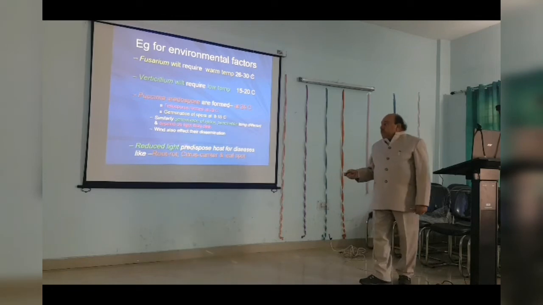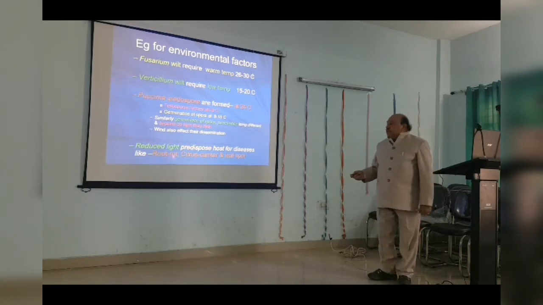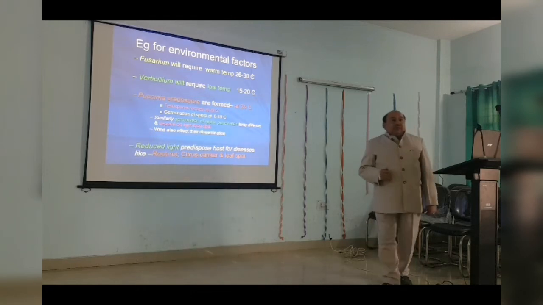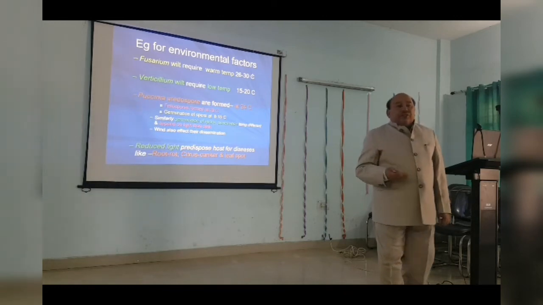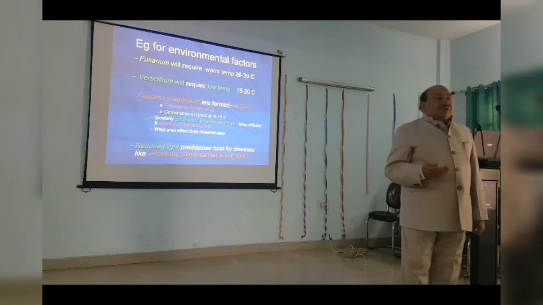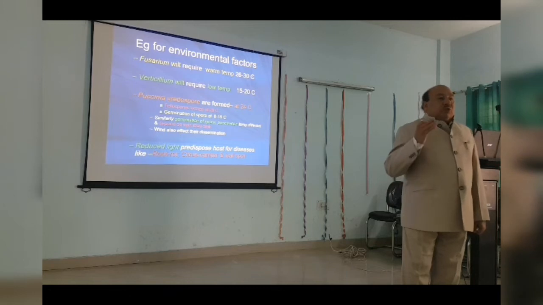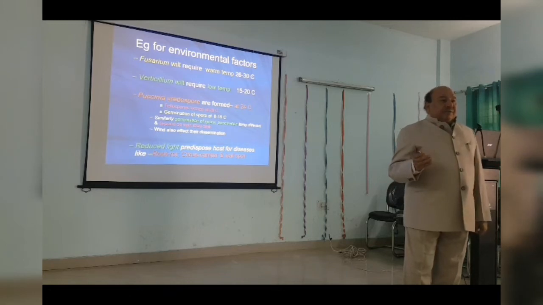Likewise, reduced light predisposes the host to diseases like root rot. If the light is less, then root rot, citrus canker, leaf spots are important diseases that occur. ये सारी diseases low light intensity पर increase करती हैं, लो लाइट इंटेंसिटी पर पैथोजेंस एक्टिव होते हैं and they cause the disease. From these two examples, it's clear that every pathogen at every stage of pathogenesis requires a different environmental condition, and that is one of the most important parameters in the development of disease.